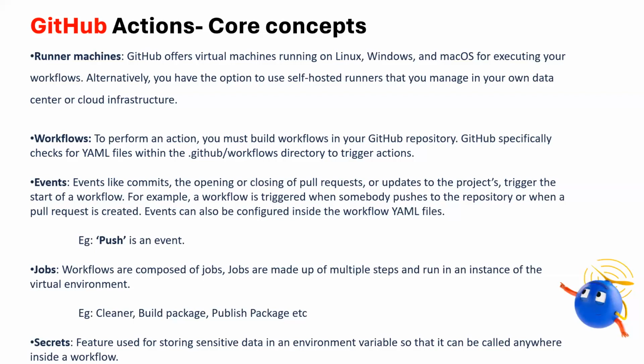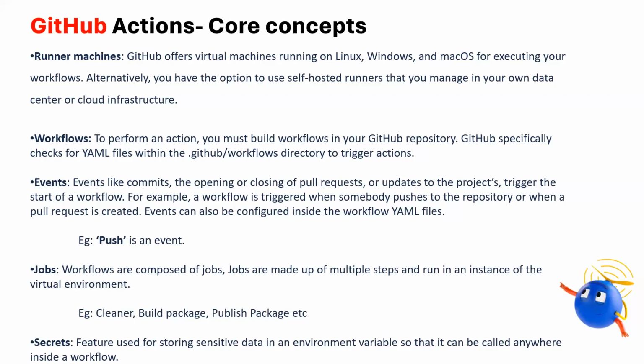Next one is workflows. Workflows are nothing but a YAML file we need to store inside the GitHub repository in a predefined folder. I will come to the predefined folder when we do the demo, you will get more idea. Based on the content and config inside the YAML file only, the GitHub Actions will run. Okay, that's the main concept.